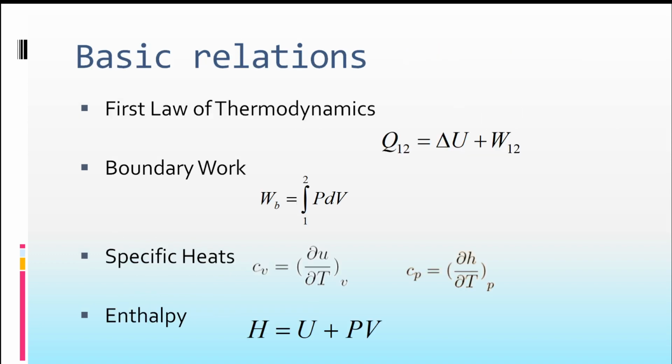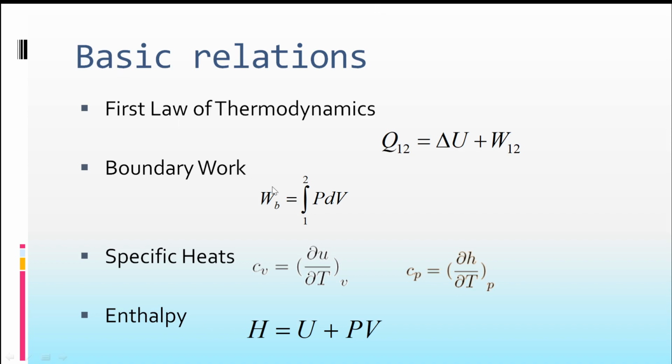The basic relations you should keep in mind before going to the derivation and expressions for work and heat transfers: the first law of thermodynamics expression is Q12 = ΔU + W12. Q as well as W are path functions, the boundary phenomenon. That's why we have written Q12 instead of simply writing ΔQ or Q. ΔU is the change in internal energy. Since it is a closed system which is stationary, we can write Q = ΔU + W. If the closed system is not moving, we can reduce ΔE to ΔU.